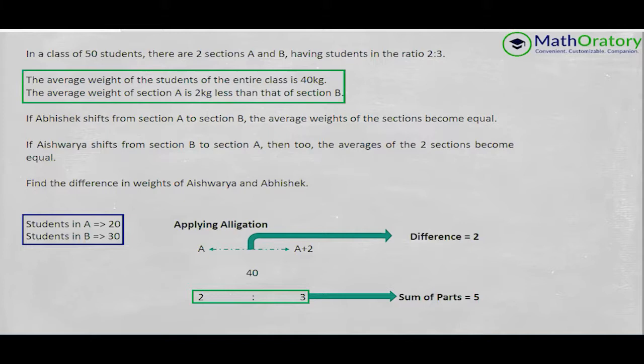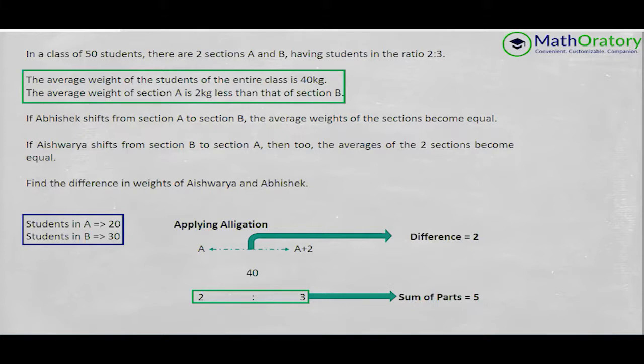We should also understand that the 40, the net average of the entire class, should lie between A and A+2. On a number line, A is the leftmost number, then 40, and then A+2, so the net movement is 2 units. But the difference from A to 40 should be written on the right side, and the difference between 40 and A+2 on the left side.